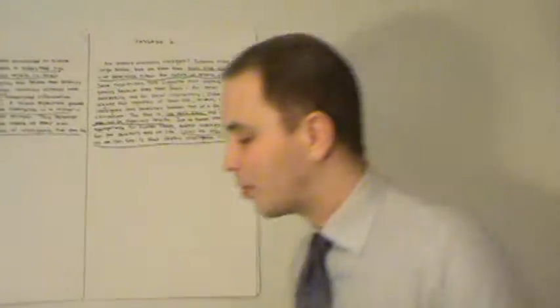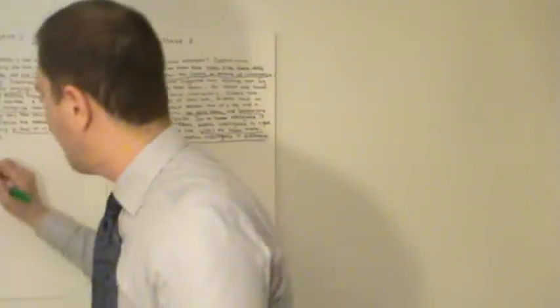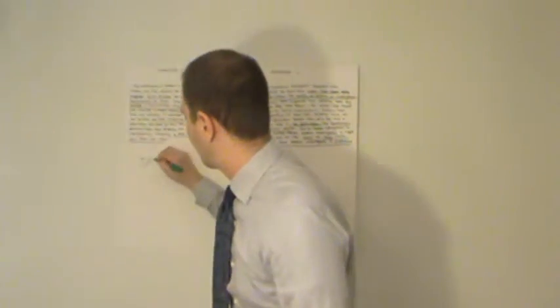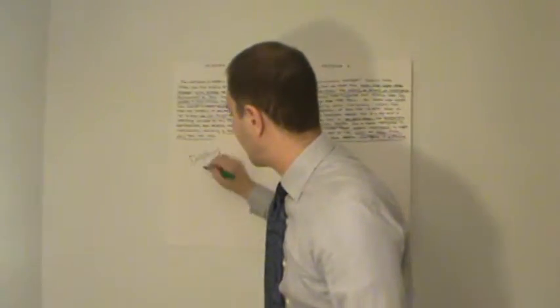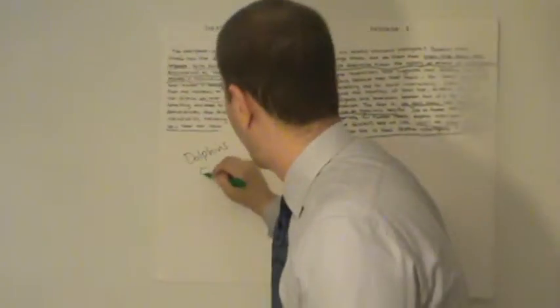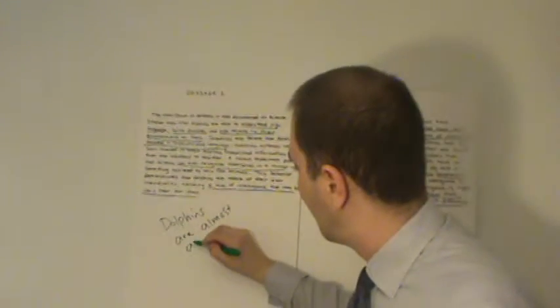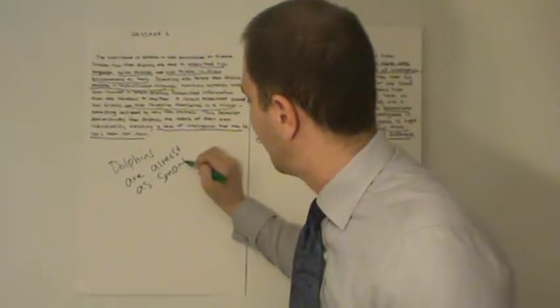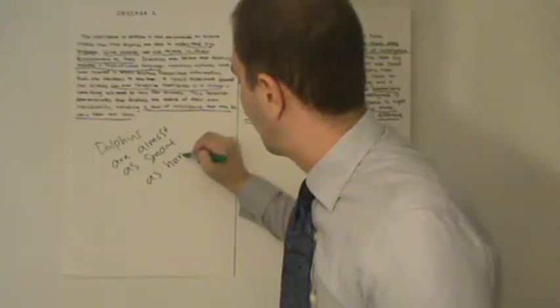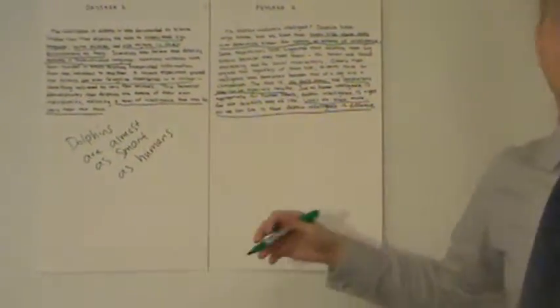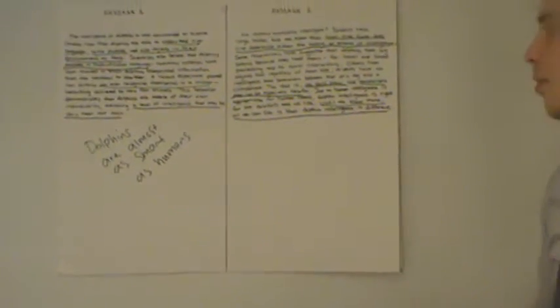And if we were to go a little bit further, we could write down or paraphrase the conclusions of the main idea. Dolphins are almost as smart as humans. So this is the main idea in a very short, paraphrased version.